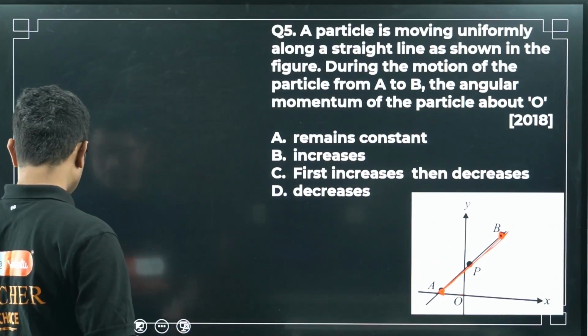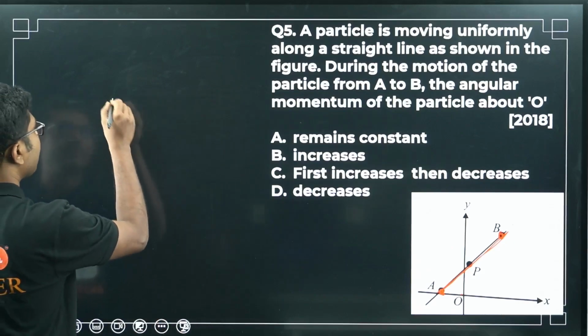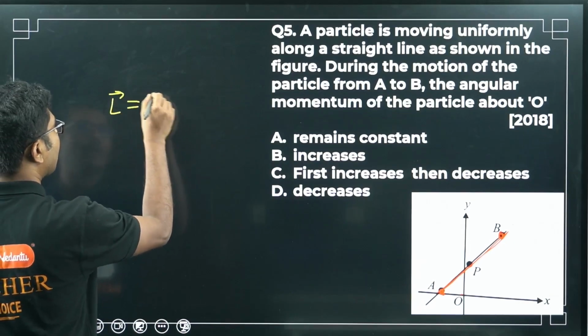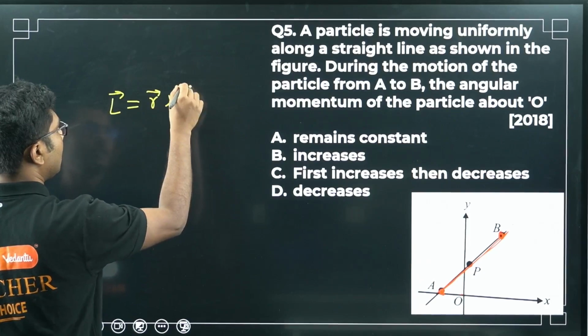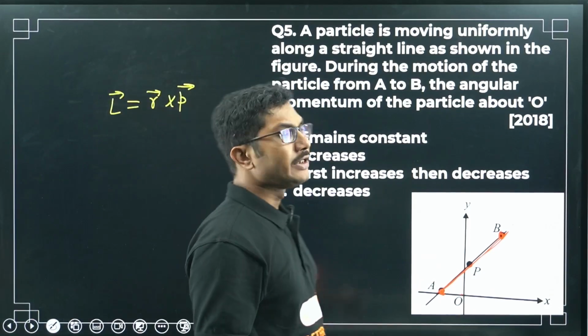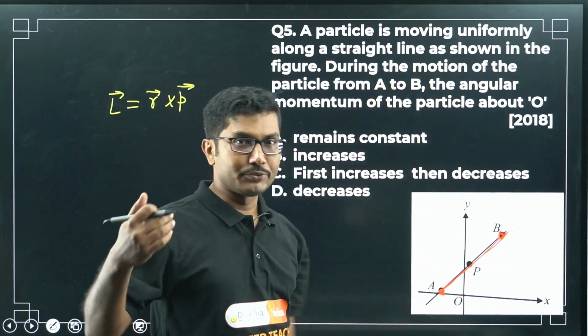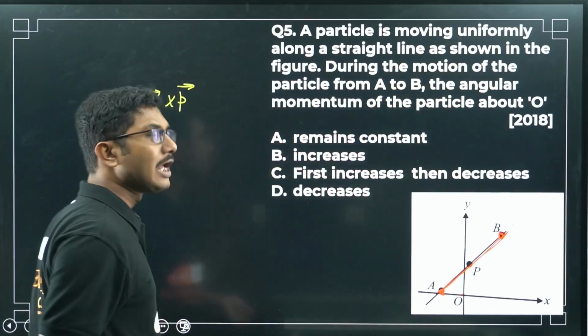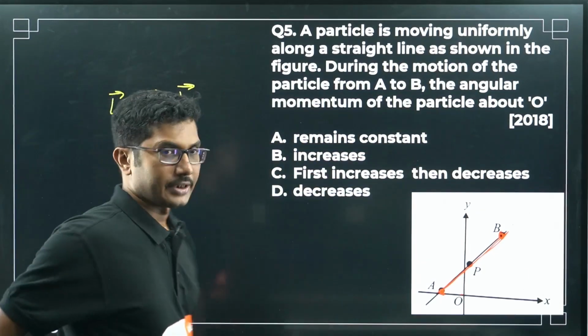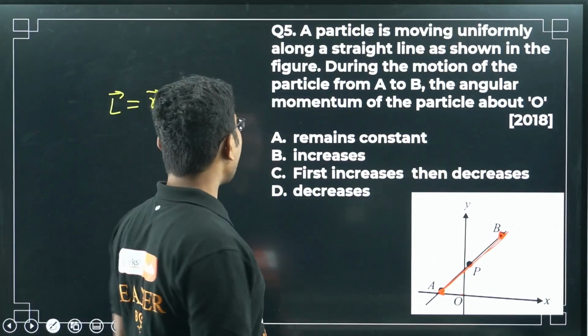So what is angular momentum? Angular momentum is given by L is equal to R cross P, if you remember. Now the object is moving with uniform speed, right? Uniform speed means V is constant. V is constant means P is constant. P is not changing.